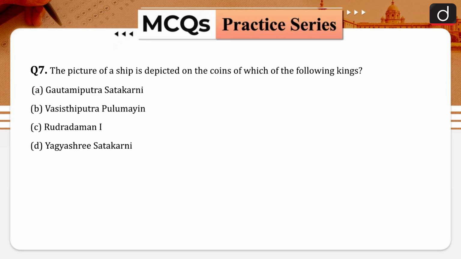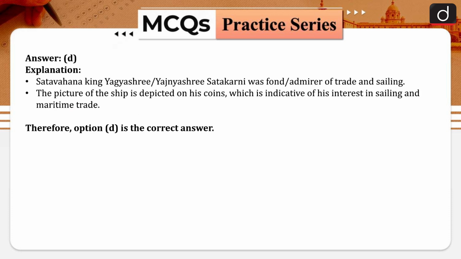The picture of a ship is depicted on the coins of which of the following kings? Gautamiputra Satakarni, Vasishtiputra Pulumavi, Rudradaman I, Yajnashri Satakarni. The answer is D. Satavahana king Yajnashri Satakarni was a fond admirer of trade and sailing. The picture of a ship is depicted on his coins, which is indicative of his interest in sailing and maritime trade. And here you should not confuse him with Gautamiputra Satakarni, because he was very popular in the Satavahana dynasty. Here the king is different, Yajnashri Satakarni.